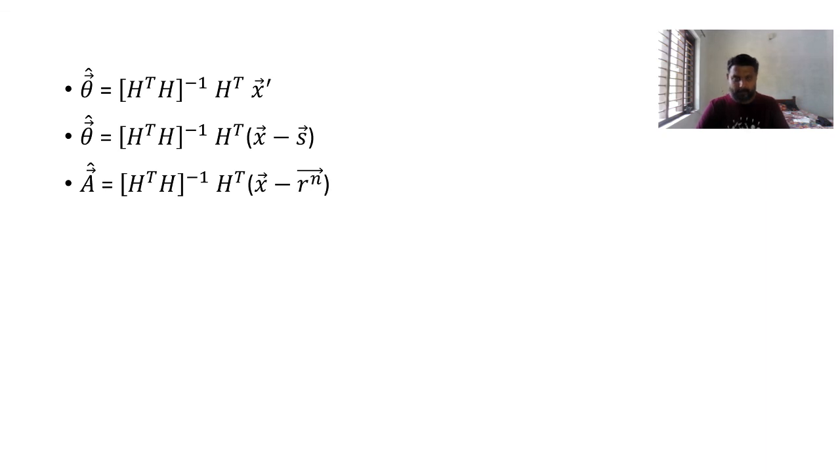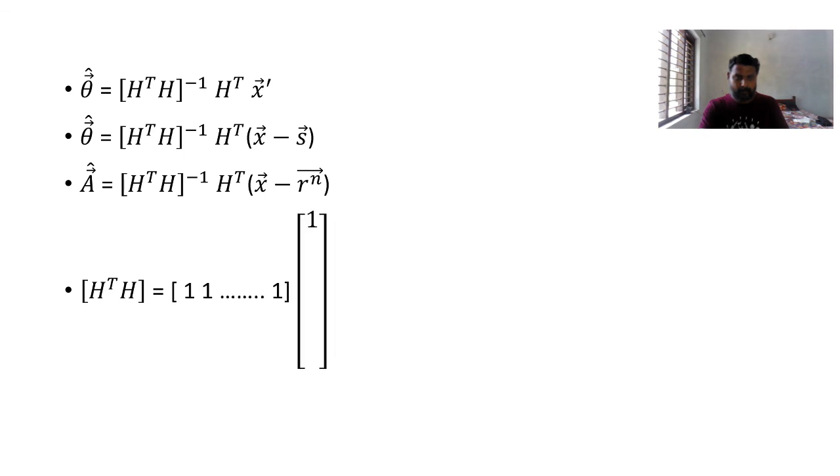So s is nothing but r[n], which you already know. Now I know h transpose h, because h transpose is 1 1 1 etc. 1, and h is 1 1 1. If I multiply these, it will be 1 into 1 plus 1 into 1 plus 1 into 1, etc., which I can write as N. So h transpose h is N, and the inverse is 1 over N.